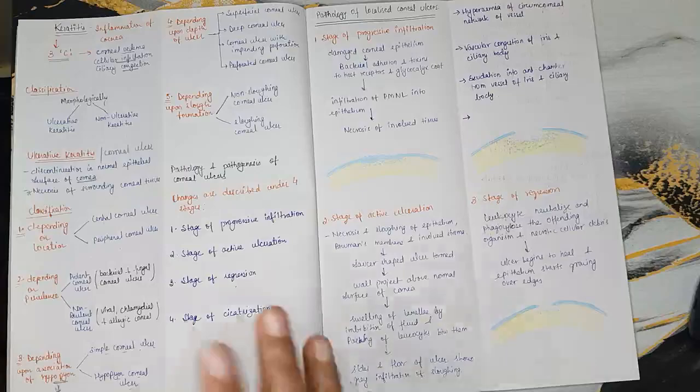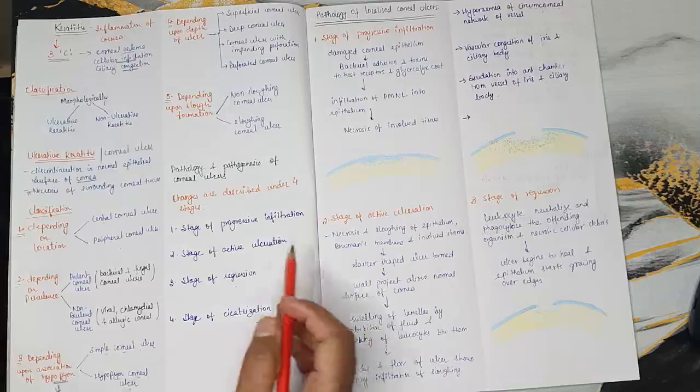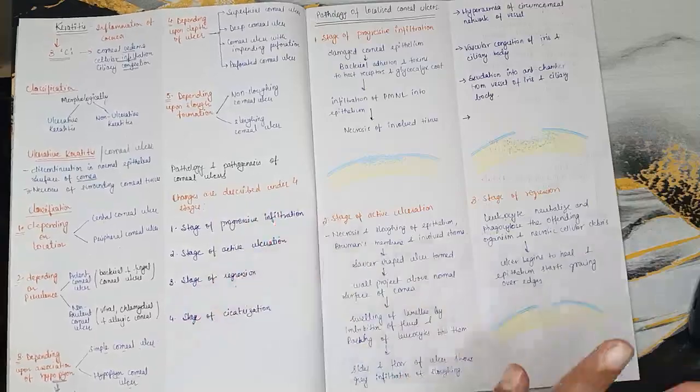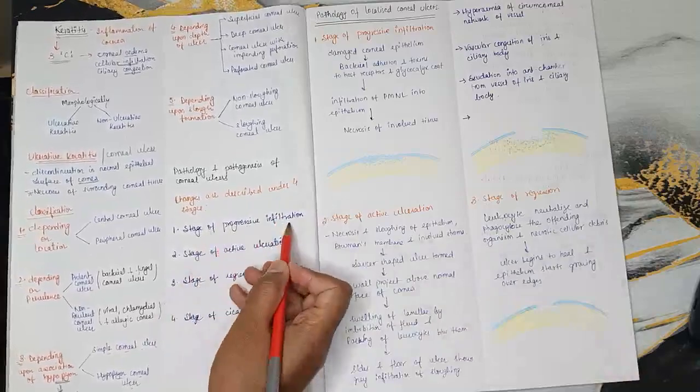Now we will study pathology and pathogenesis of corneal ulcer. So what is pathogenesis? The changes in any kind of disease are pathogenesis; how the disease progresses is pathogenesis. The changes are described under 4 stages. First stage is stage of progressive infiltration.